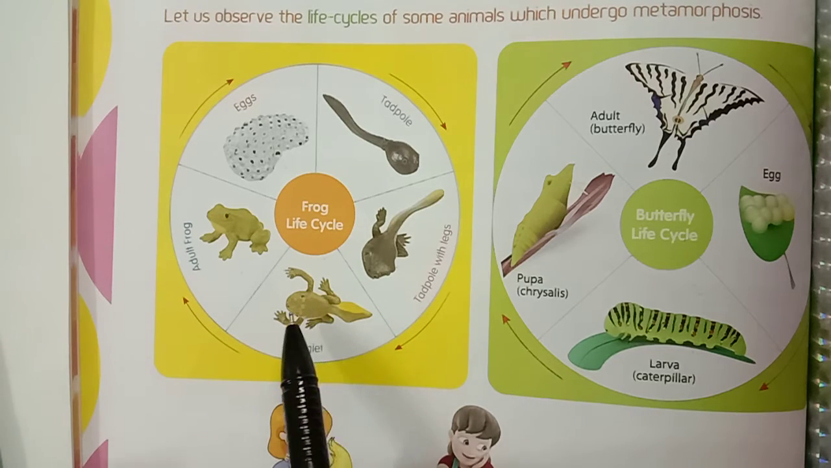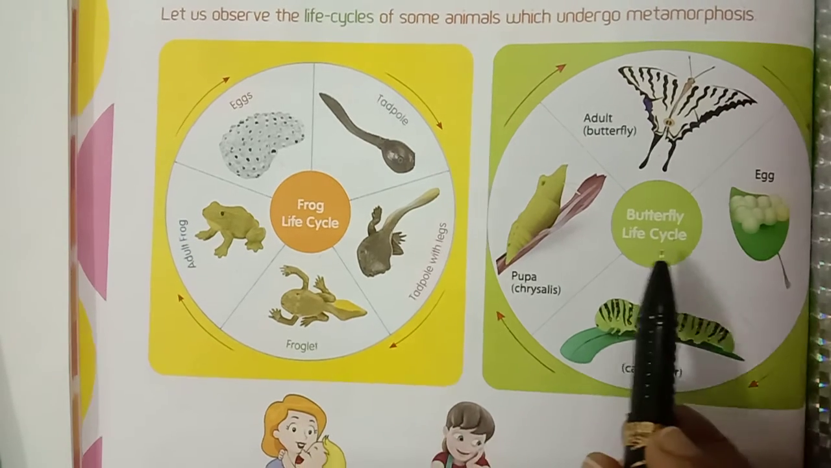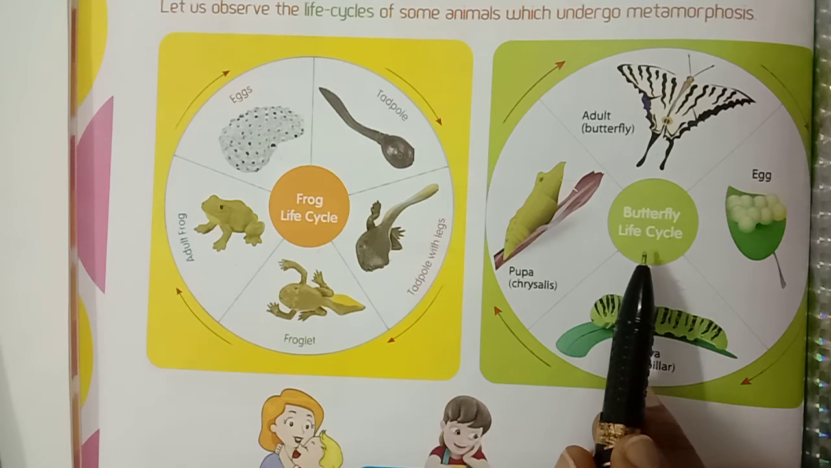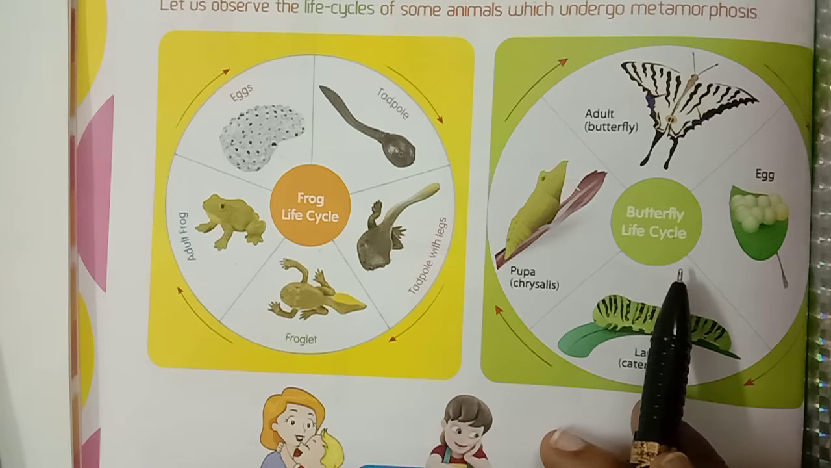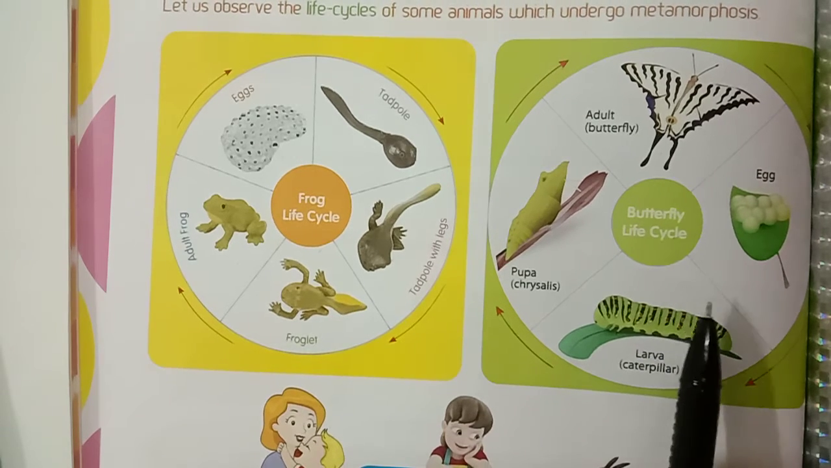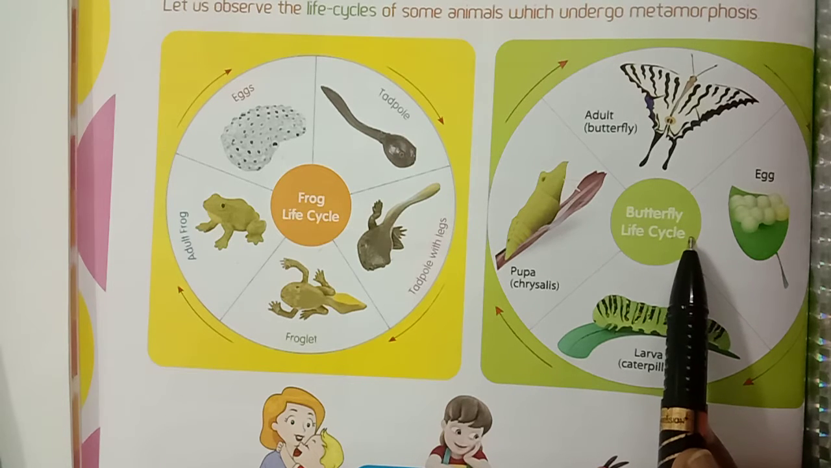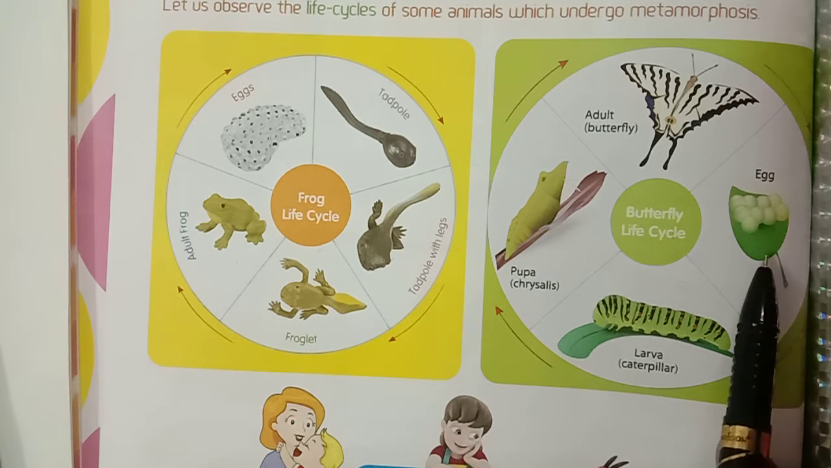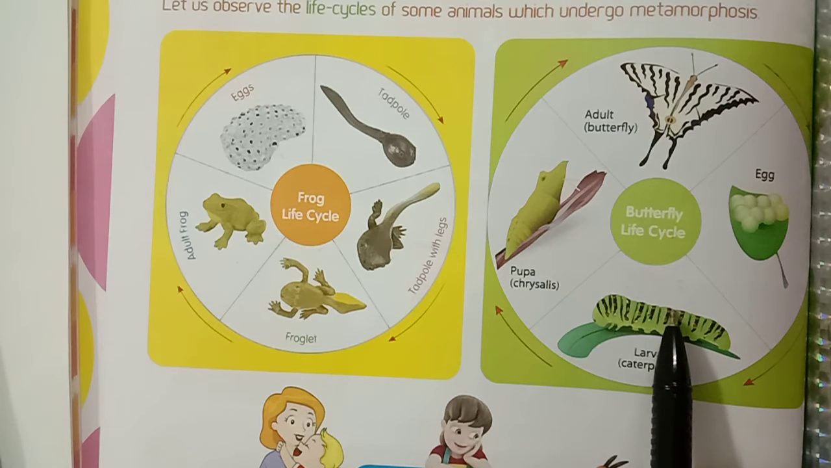Next, now I am going to tell you about butterfly life cycle. It includes 4 development stages. This kind of life cycle is seen in insects like butterfly, ant, mosquito and housefly. At first, the eggs hatch and a larva comes out. It is worm-like and looks quite different from the mature insect.